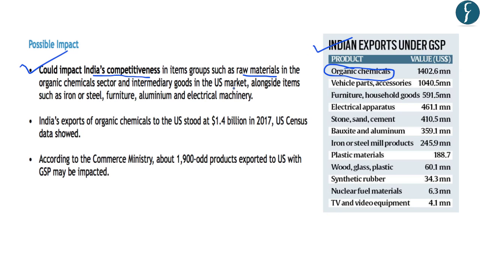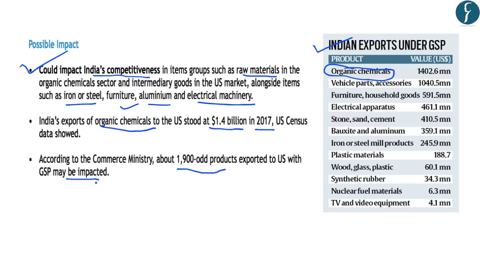And besides raw materials like the organic chemical sector, intermediary goods like iron and steel, furniture, aluminium, and electrical machinery exports under the GSP could also be impacted. And they will reduce the competitiveness of the Indian products as compared to other countries. Now, regarding the organic chemicals, which has the highest value under the GSP exports, it stands at $1.4 billion in 2017. According to the Commerce Ministry, about 1900 products exported to the US under the GSP may be impacted due to this withdrawal.